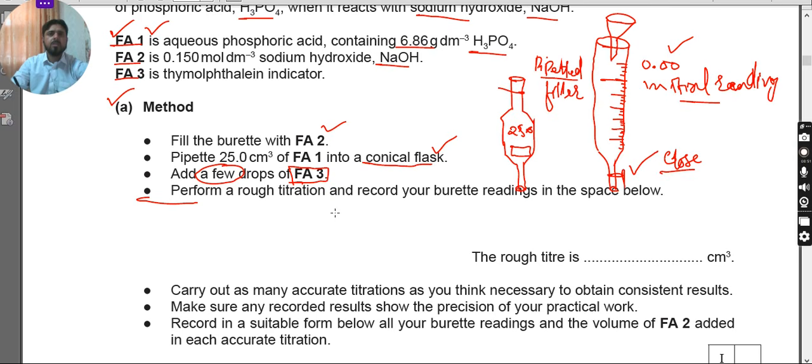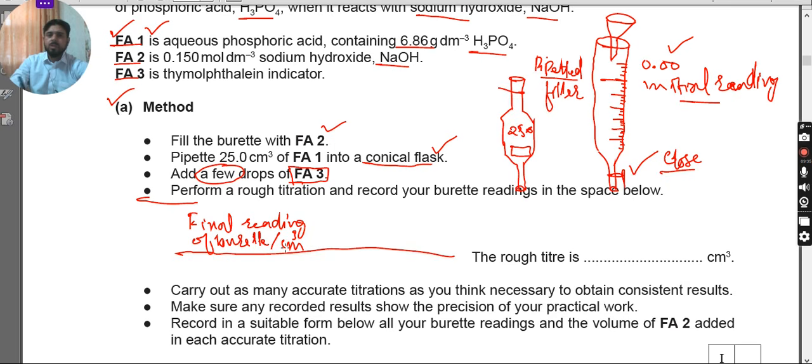And for titration, there is a fixed pattern that will help you to note down the readings. What is the pattern? Always try to write the final volume, or you can say final reading, of the burette first. Instead of volume, you can also say final reading of burette. And remember, put the unit as well, in cm³. The final reading is always in centimeter cube.